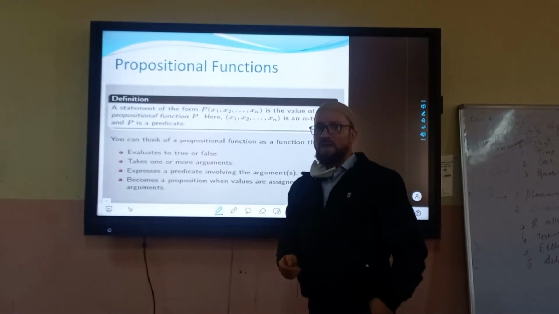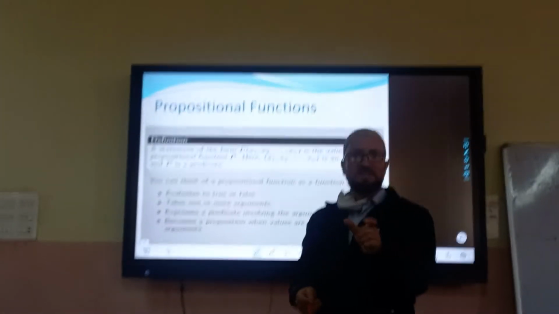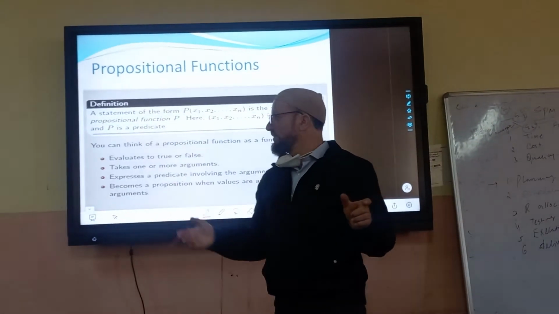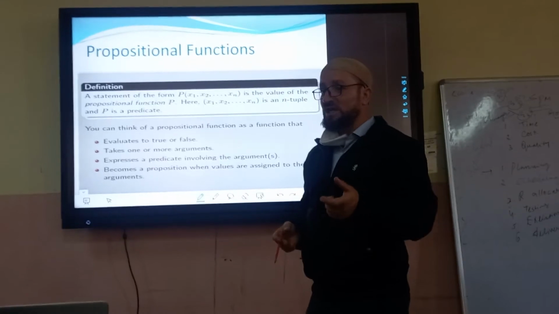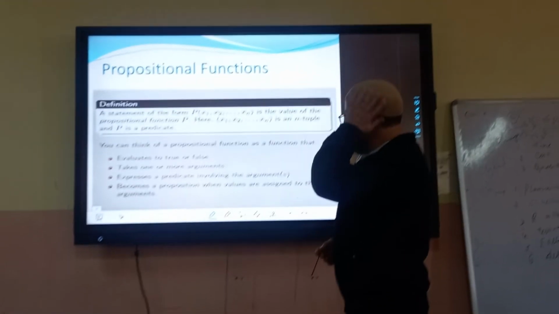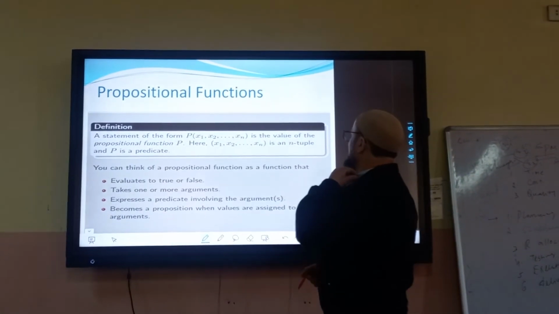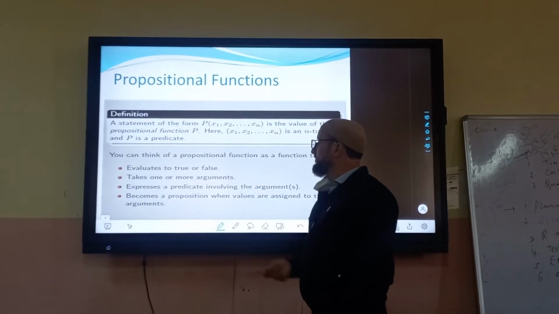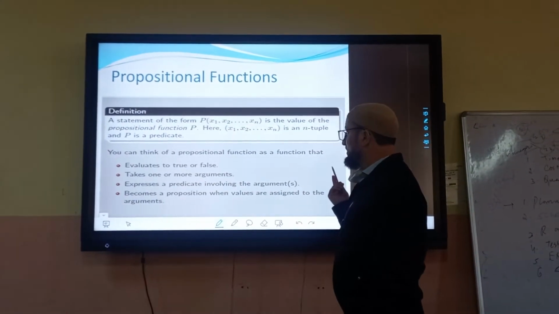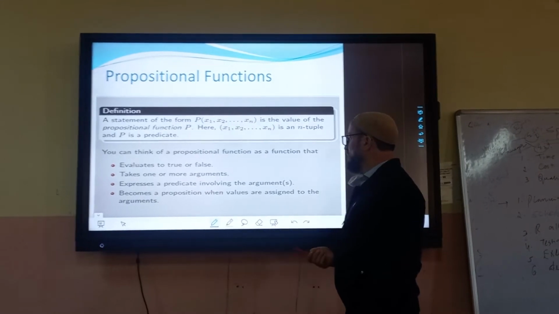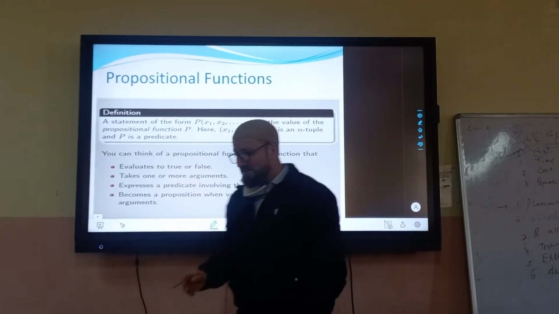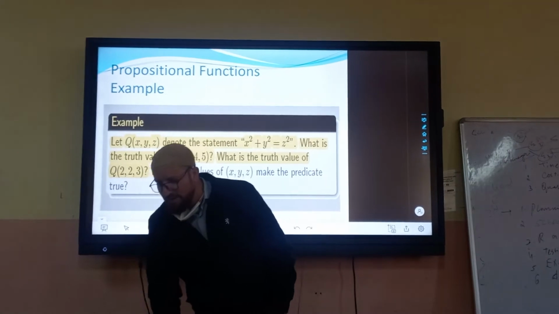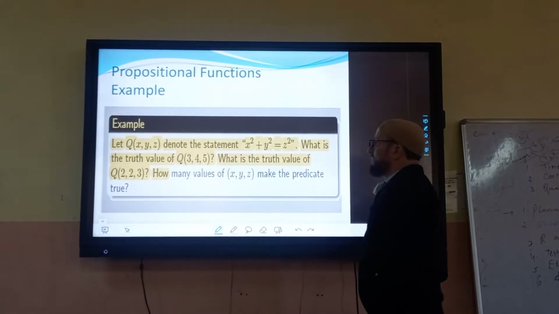The variables inside will tell us what values it will take and it should satisfy that function. Now this propositional function can evaluate to true or false. It can take one or more arguments. When you assign values to these predicates, this is an example of it.